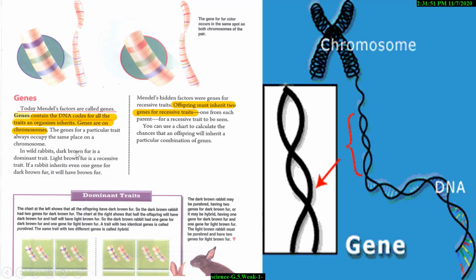In rabbits, dark brown fur is a dominant trait. Light brown fur is a recessive trait. If a rabbit inherits even one gene for dark brown fur, it will have dark brown fur. Mendel's hidden factors were genes for recessive traits. Offspring must inherit two genes for a recessive trait, one from each parent, for a recessive trait to be seen. You can use a chart to calculate the chance that an offspring will inherit a particular combination of genes.